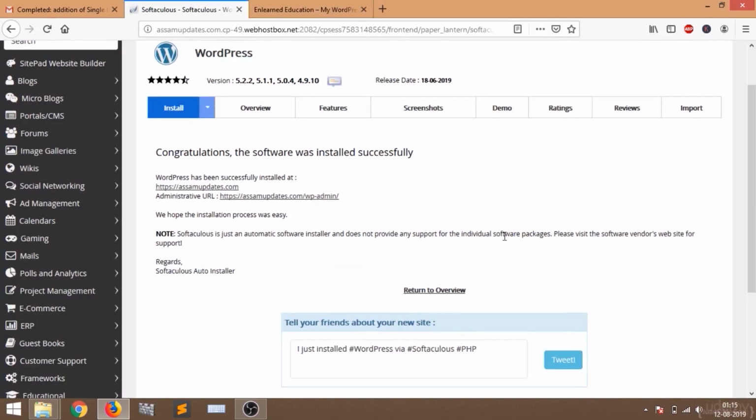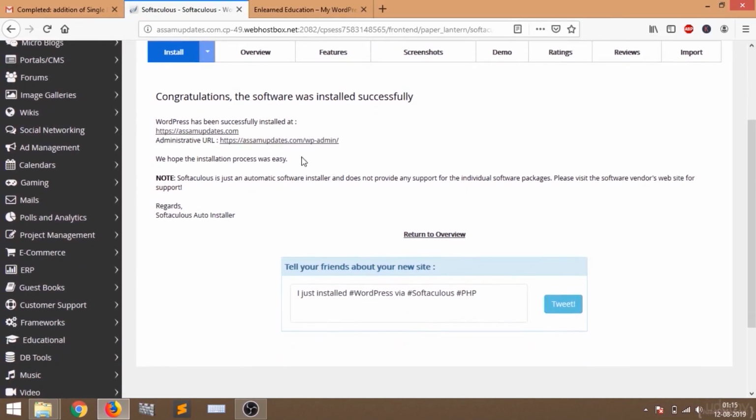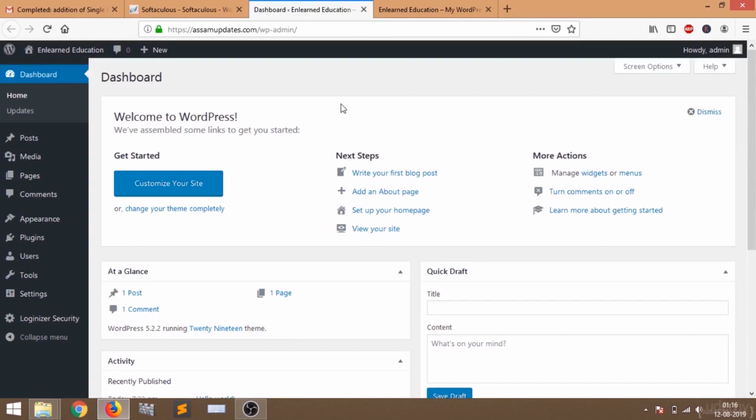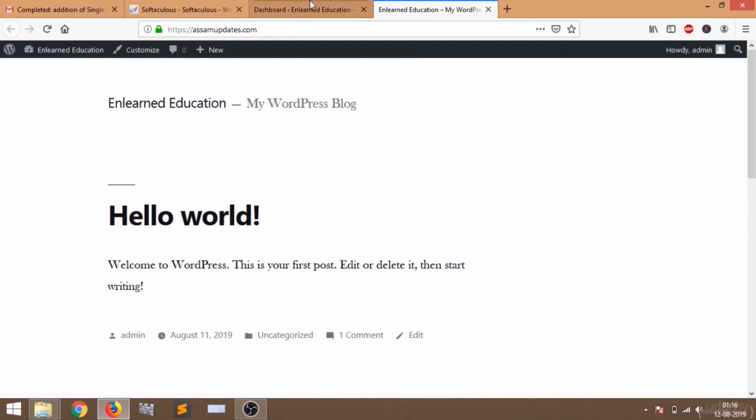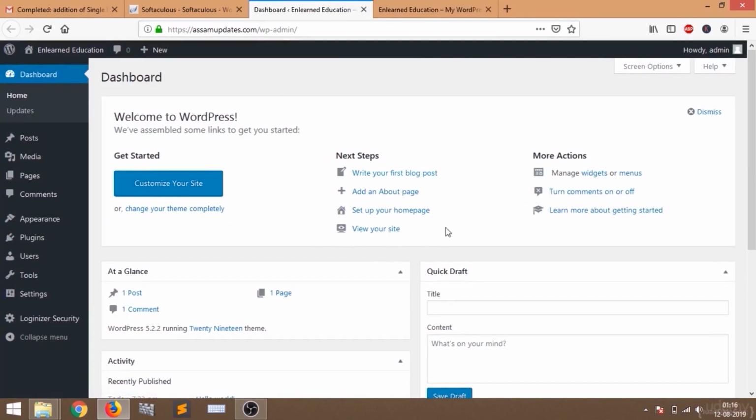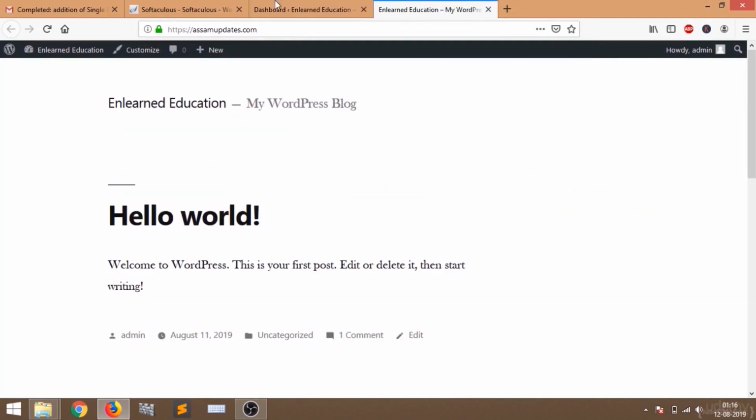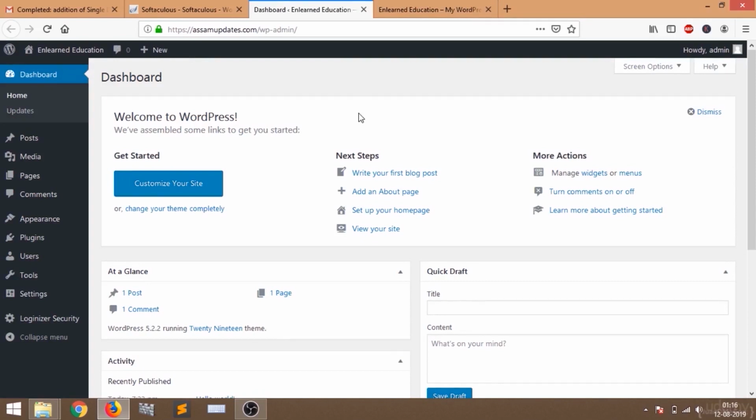Now let us see what the second link is. Let me open it in a new tab. This is the dashboard of our WordPress website, that means this is the backend of our website. Any changes which we make in this dashboard, in the backend, will be shown in the front end. So we are going to edit the website in the backend and the changes will be shown in the front end. Let me show you how it's done.